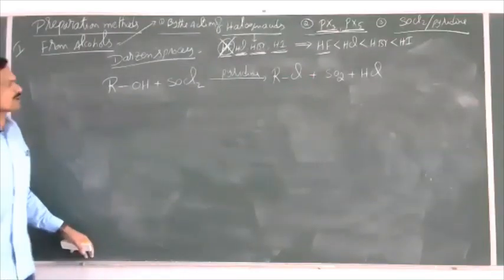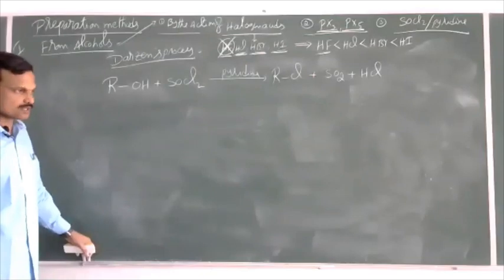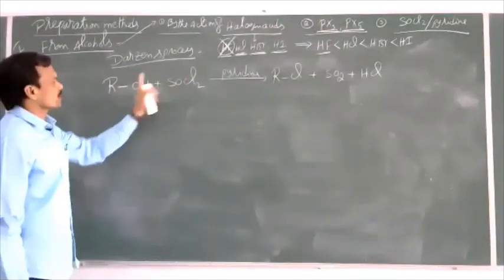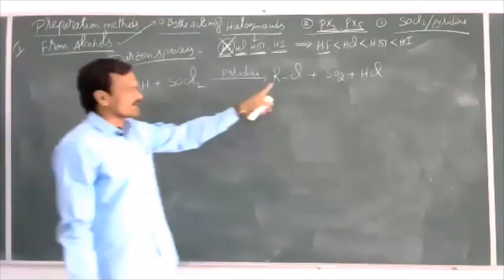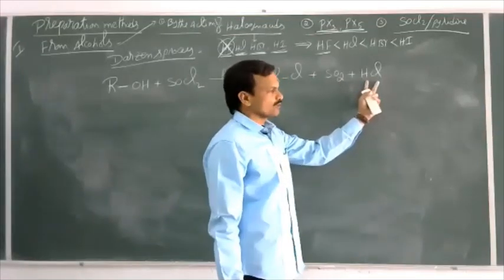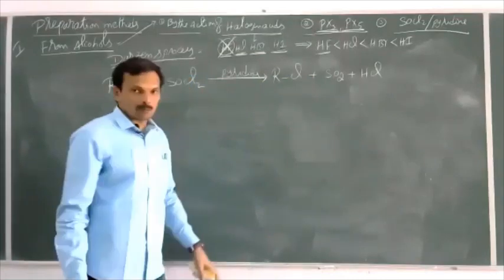This process is called the Darzens process. See here, OH minus is replaced by Cl minus here also. Then we can get RCl, and the byproducts are SO2 and HCl. See, what is the role of this pyridine? Pyridine is a base.